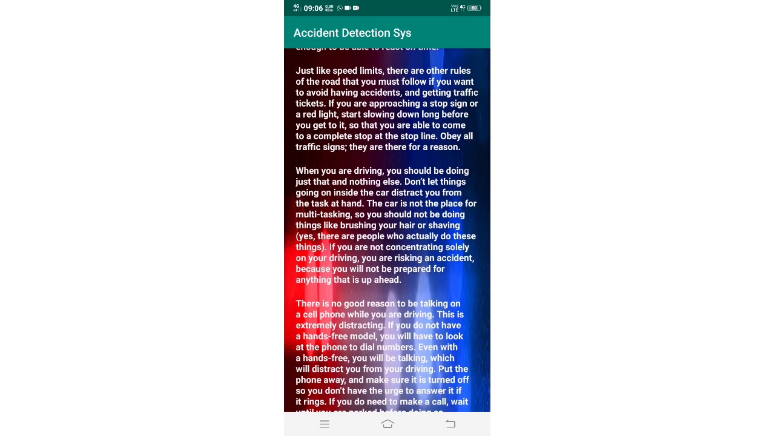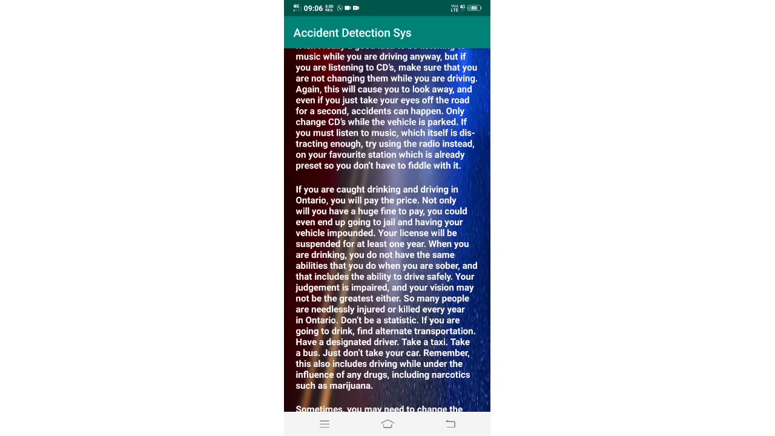And here are some important instructions that you must follow during driving.